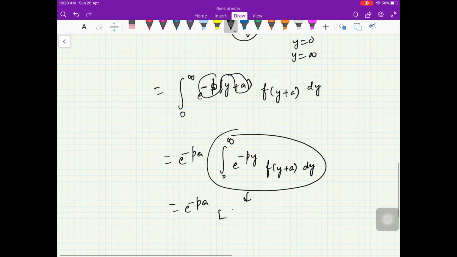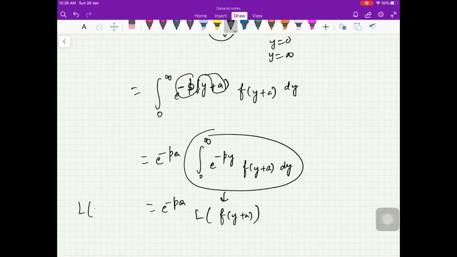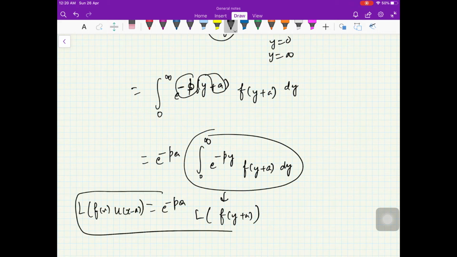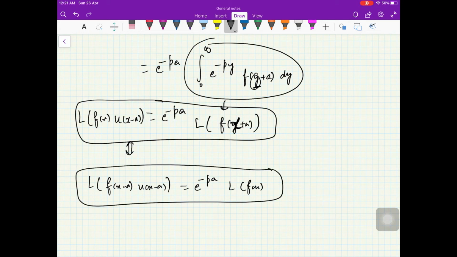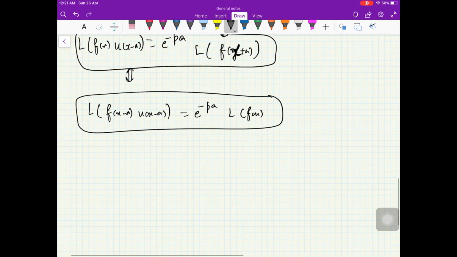Now you see, by definition this is the Laplace transform of f of y plus a. So this is what we get: the Laplace transform of f of x into the unit step function x minus a is this. And this is just a dummy variable, right? So you just change it to x, so you can write it as x plus a. Fine, okay, and this is equivalent to saying that L of f of x minus a u of x minus a is e raised to minus pa L of f of x. So these are the two statements of the second shifting theorem.